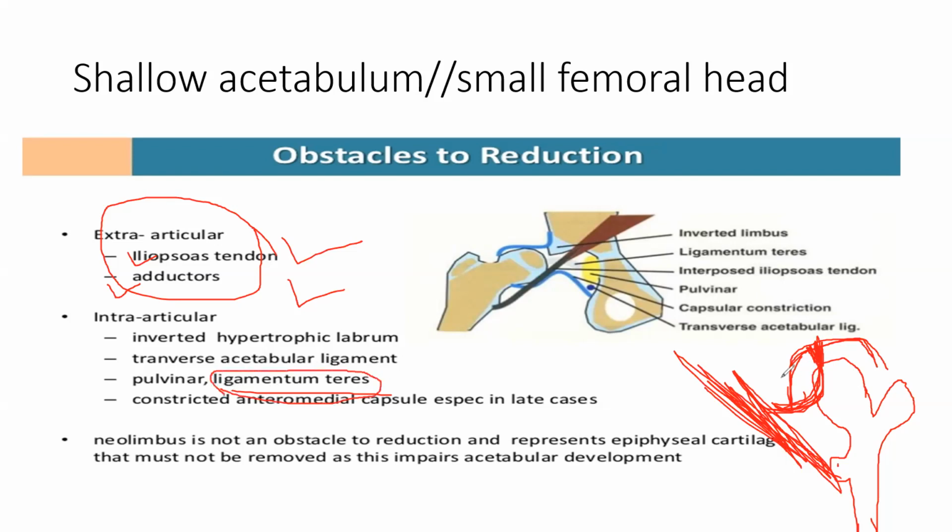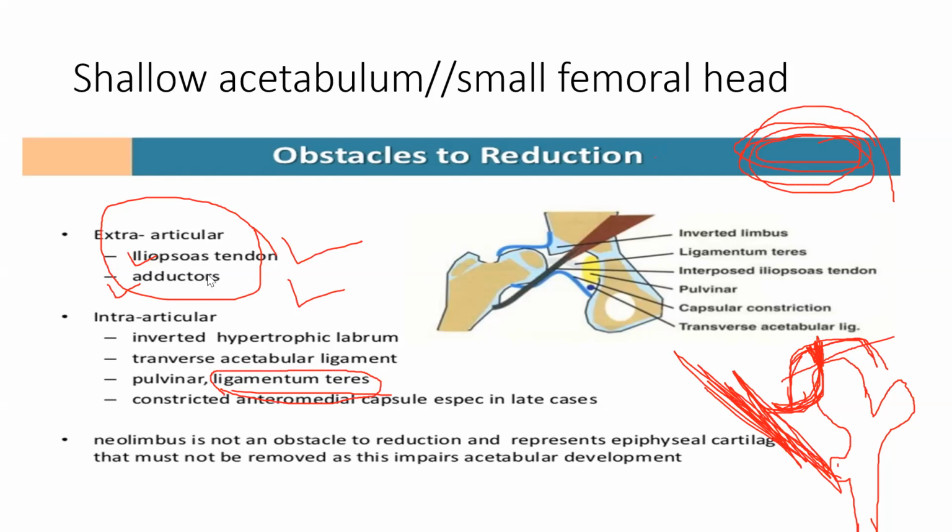The same happens to the transverse acetabular ligament. Inside the acetabulum there is a ligament known as TAL, the transverse acetabular ligament. This ligament also becomes thick in the absence of the head. So TAL and ligamentum teres, both these ligaments won't allow the head to come inside.